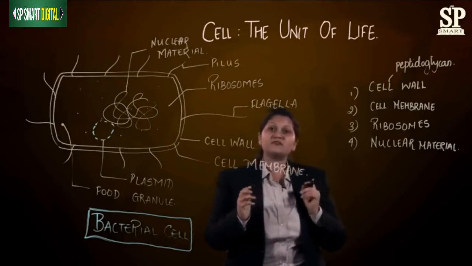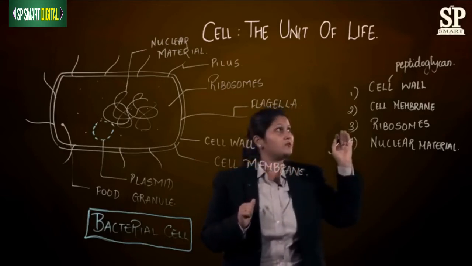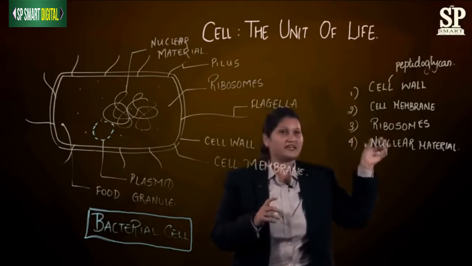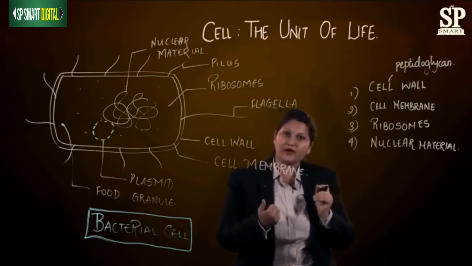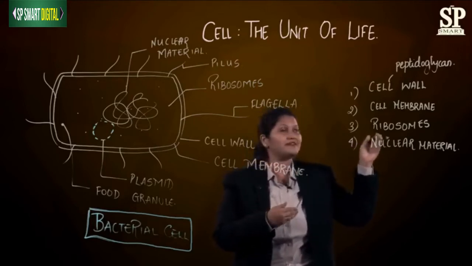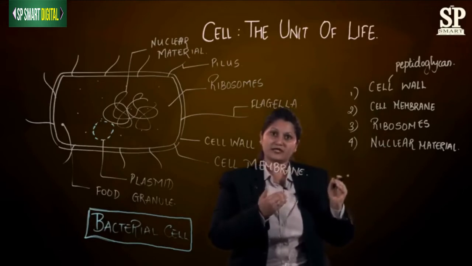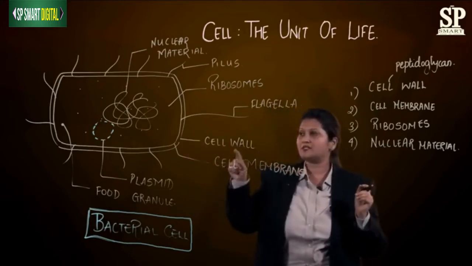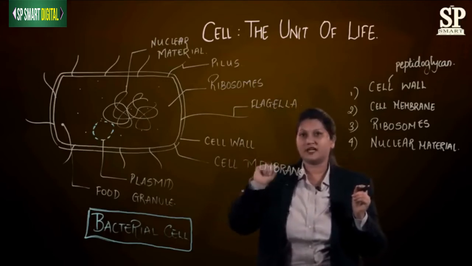Now this layer is a freely permeable layer. The word peptido comes from the word proteins and glycan comes from the word carbohydrate. So this layer is a mixture of peptides and carbohydrates, that is proteins and carbohydrates. So if you see, this is the layer, peptidoglycan layer. This is a very thick layer.